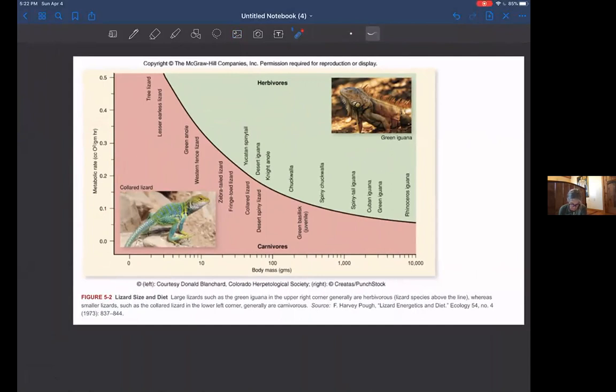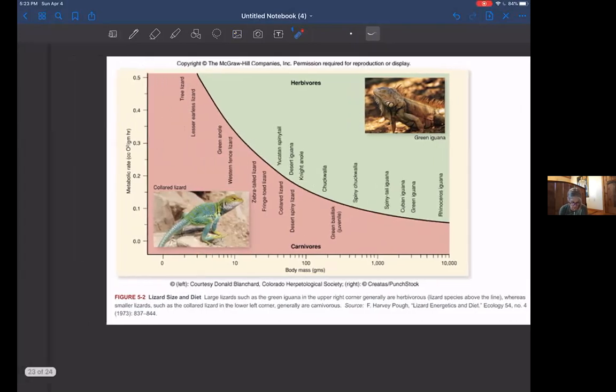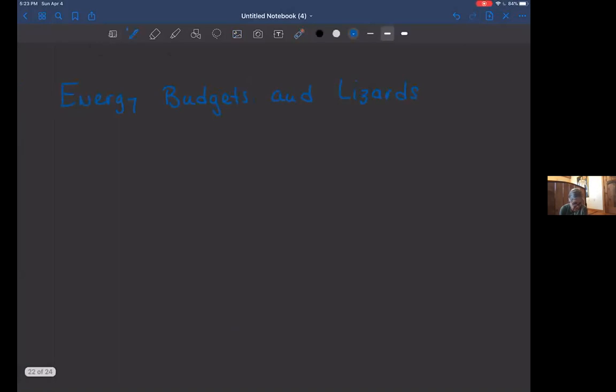You'll notice here that at smaller sizes in grams, they have a higher metabolic rate. So they're actually more active. And then when we get to the larger lizards, like the iguanas, for example, they have a lower metabolic rate. So what we see here is a trend that when we look at small lizards, these are the ones that are carnivorous.